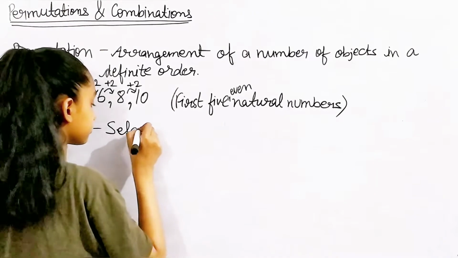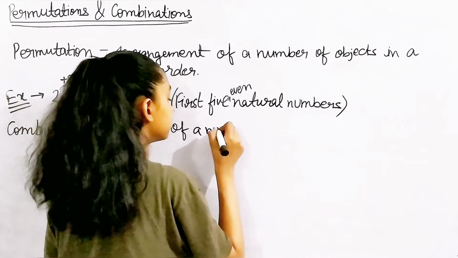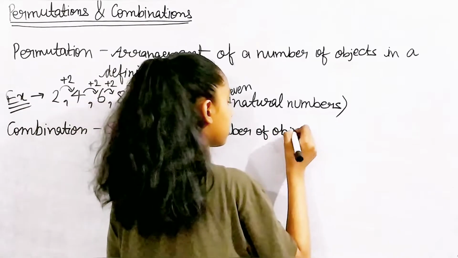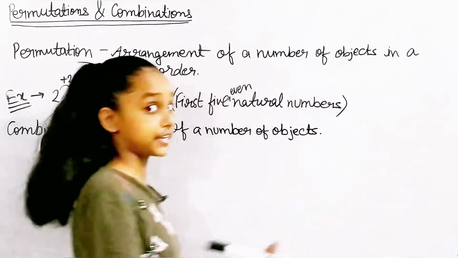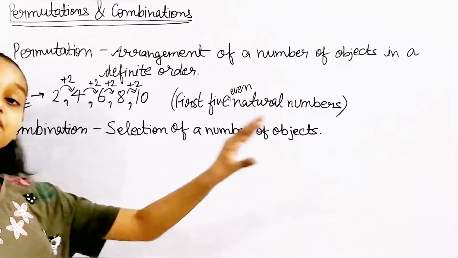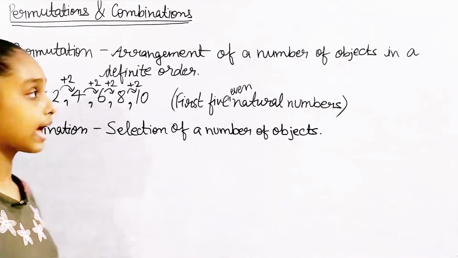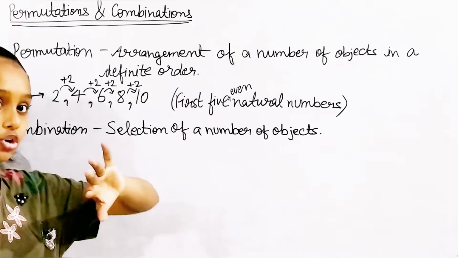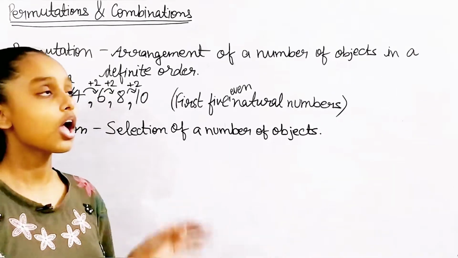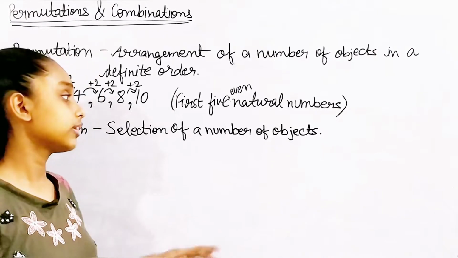A selection of a number of objects. So one thing to remember is that in permutation, order matters, but not in combination, as we don't even think about the order, because it can be in any order.